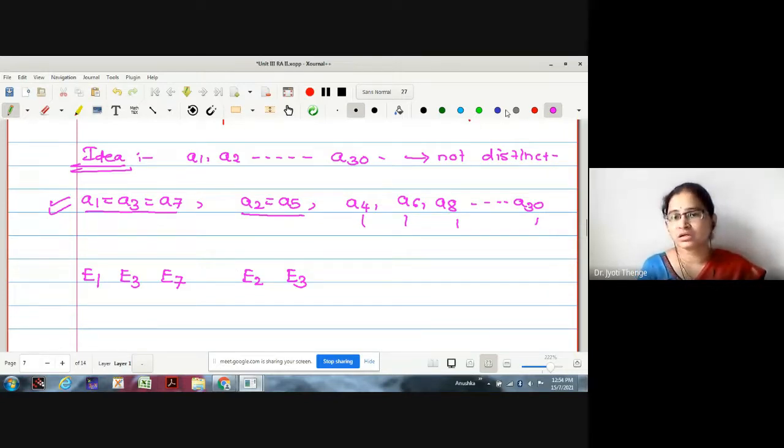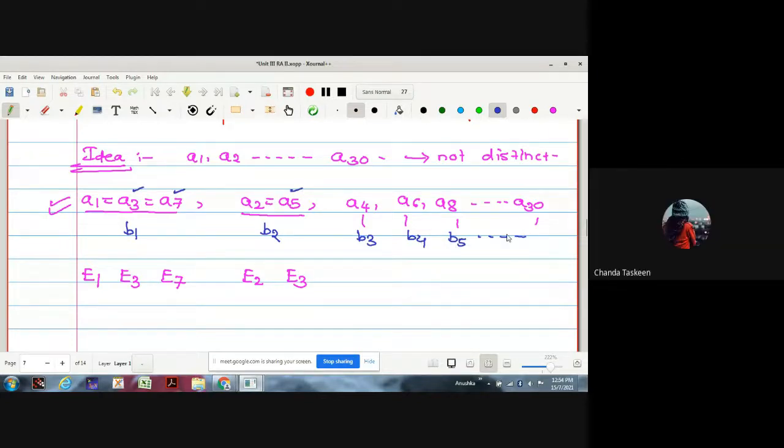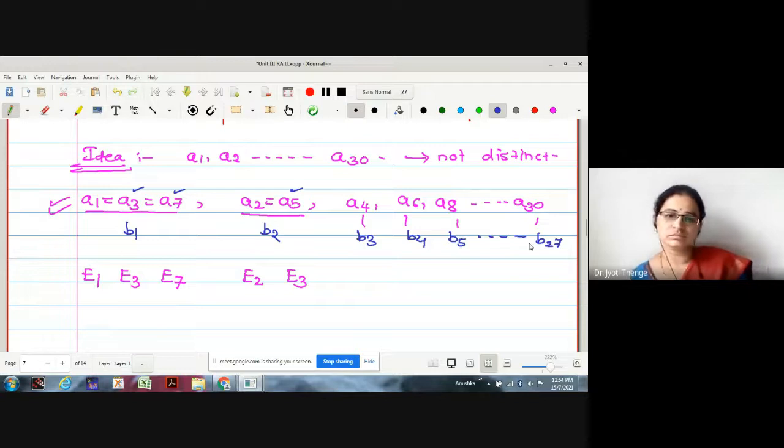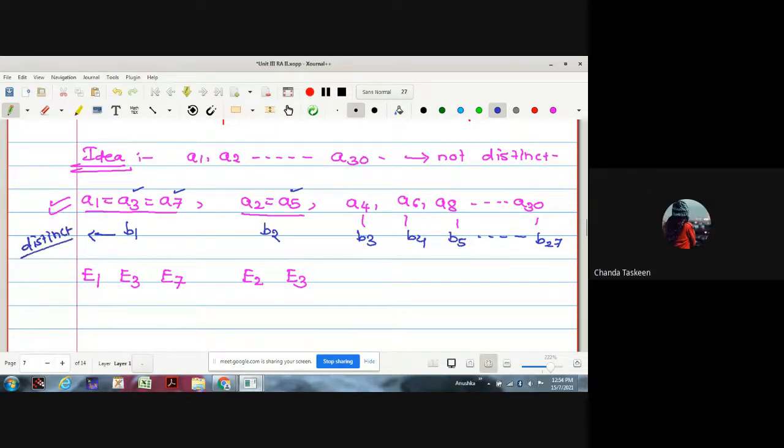Now, whatever a_1, a_3, a_7 are equal, let me put as b_1. a_2, a_5, let me put as b_2. Here, let it be b_3, b_4 and b_5. I'll change the notation. What will be the last number? Three values will be less, so b_27. Now, may I say all the b_i are distinct now? Yes, all the b_i are distinct.